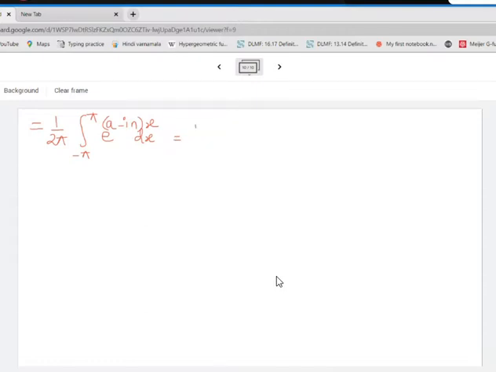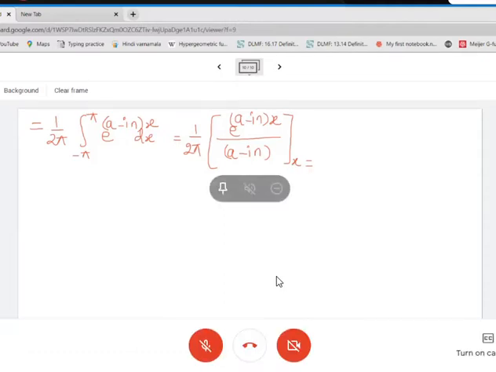Very nice. So see over here, what is the integration of this expression? E raised to a minus i n x divided by, what will come in the denominator? The coefficient of x will come. So it is this one. And then we have to substitute the limits for x. So many variables appearing over here, a, pi and x, so we will get confused. So always when you are writing the limits over here, mention which variable you are substituting for. So x should be substituted as minus pi, and here the upper limit is x equal to pi. Okay, so what is this equal to?